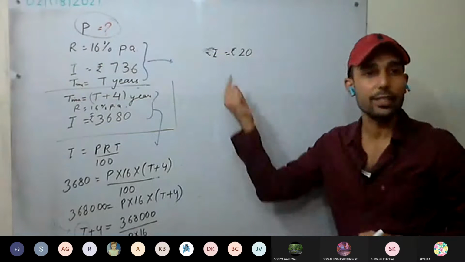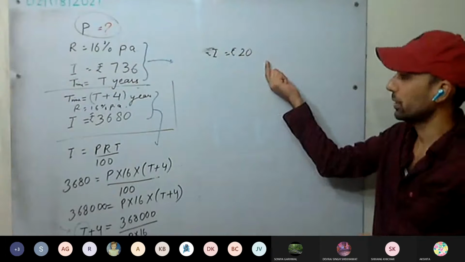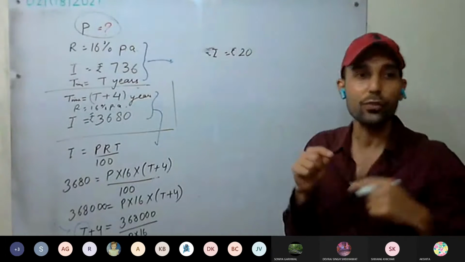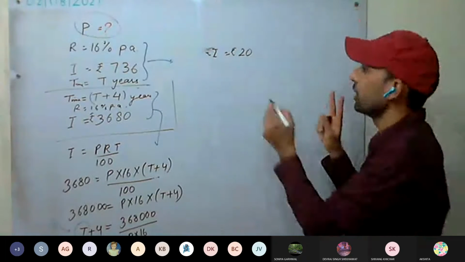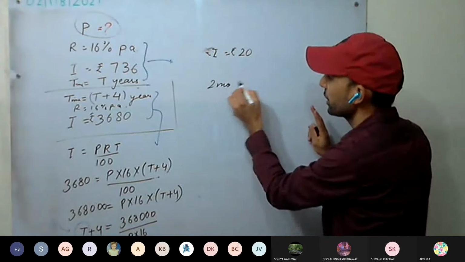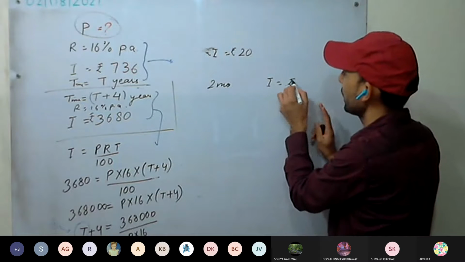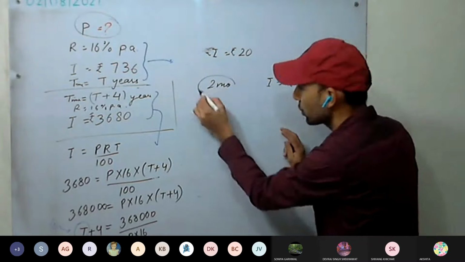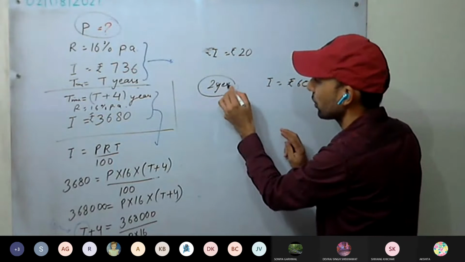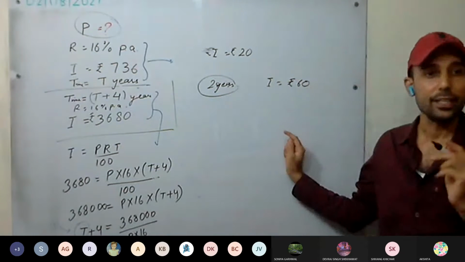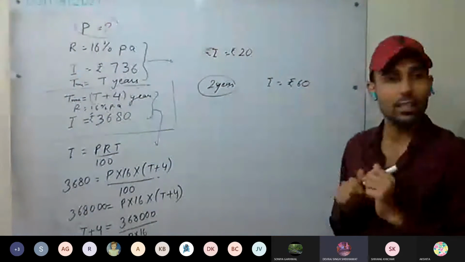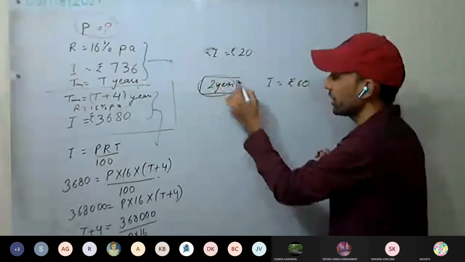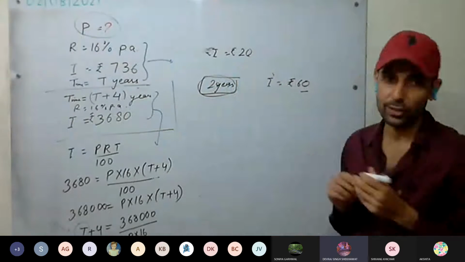Now, if you had invested it for 2 more years, you would have got interest of 60 rupees. So for these 2 years, how much interest have you got? Subtract them: 40 rupees.